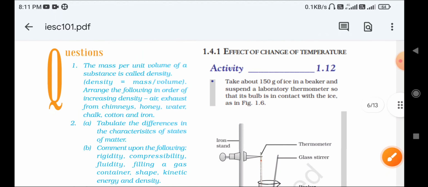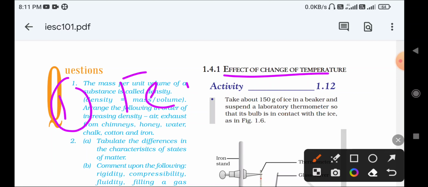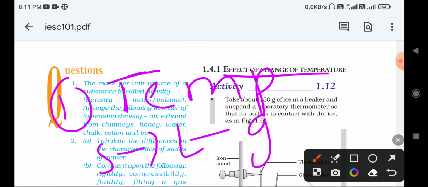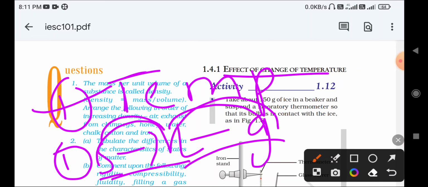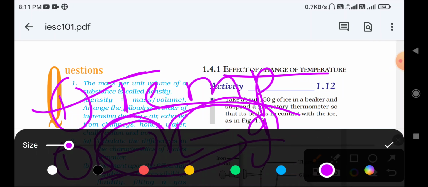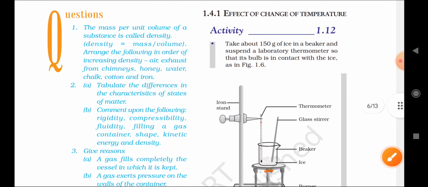For those answers, here is the effect of change of temperature. By changing the temperature we can change the states of matter, from solid to liquid and liquid to gas. So how can we achieve this? You first have to change the temperature, and then the state of matter changes to another state, like solid to liquid and liquid to gas. The simple activities are given here.